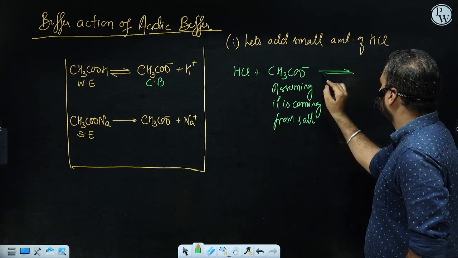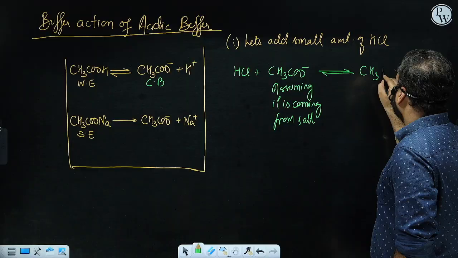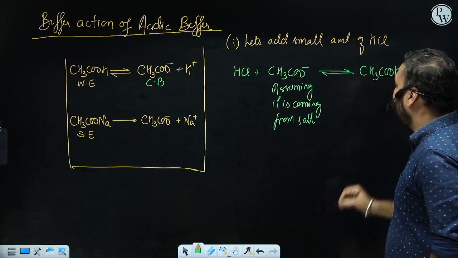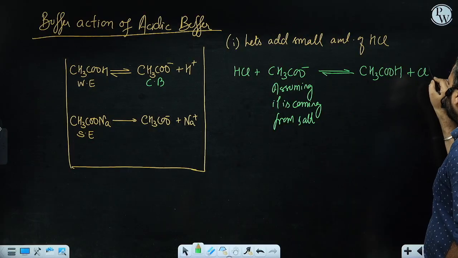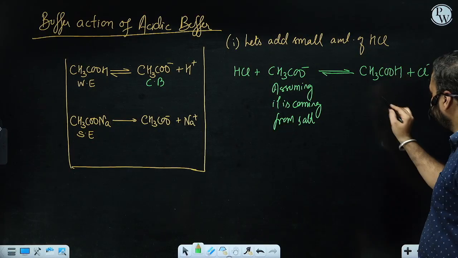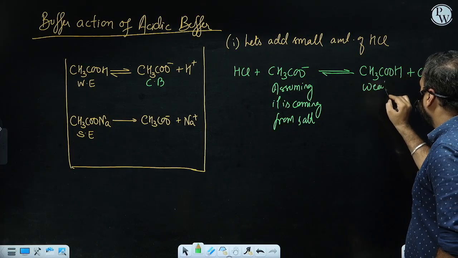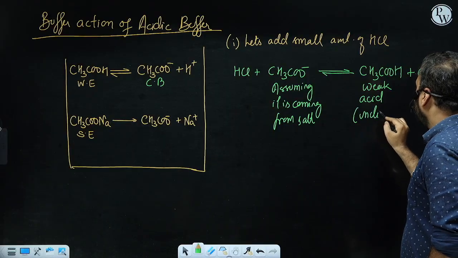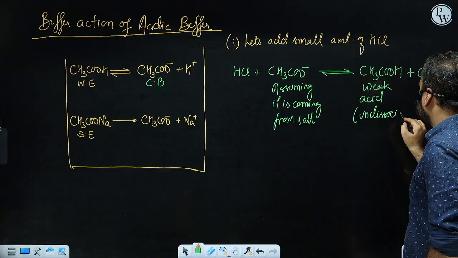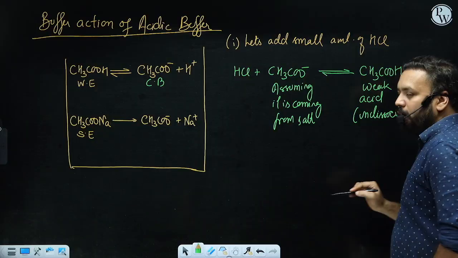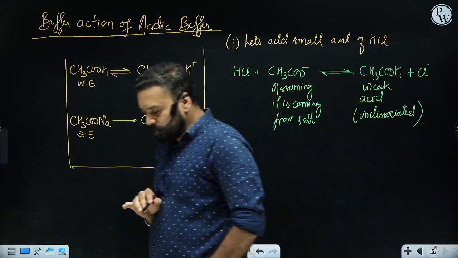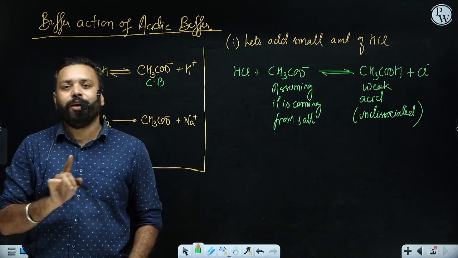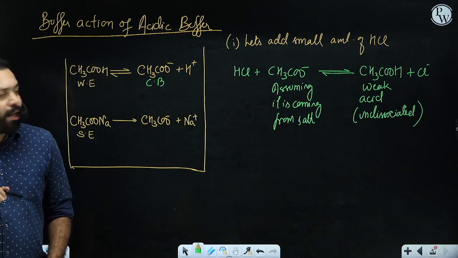They are going to form CH3COOH. Again the same concept which I used earlier. CH3COOH plus Cl minus. Not interested in Cl minus. Now what is this? Sir, it will form a weak acid, and this weak acid will remain undissociated. And if this weak acid is undissociated, it means the H plus is not freely roaming inside the system. And if H plus is not freely roaming, it means that the pH will not change. Are you getting my point?